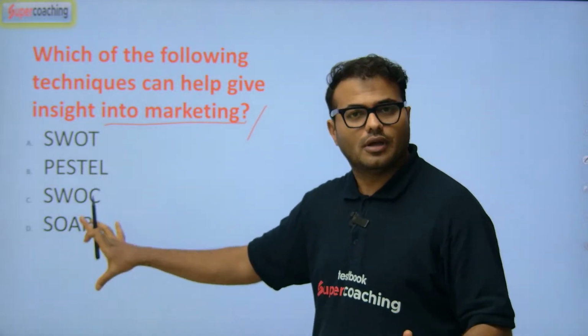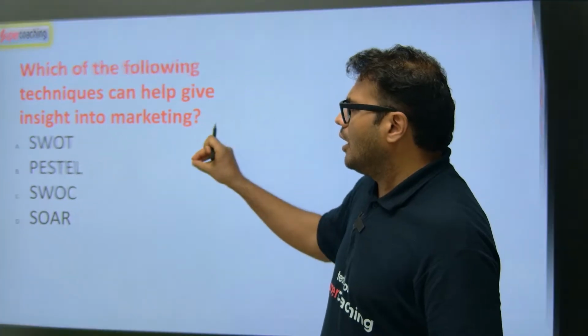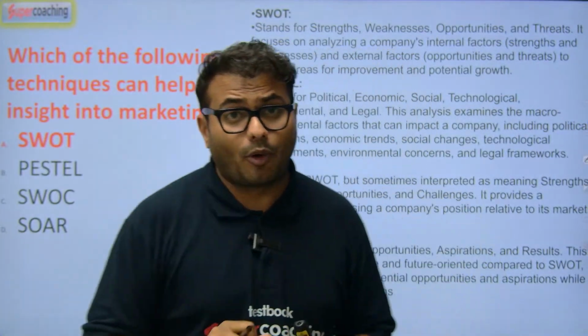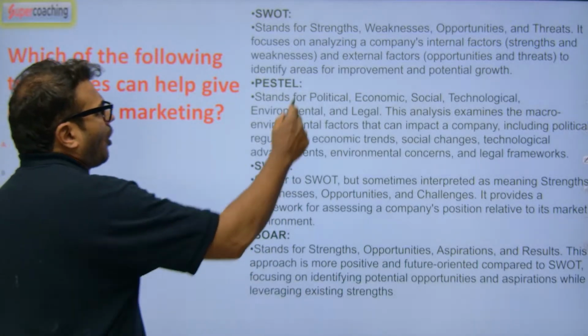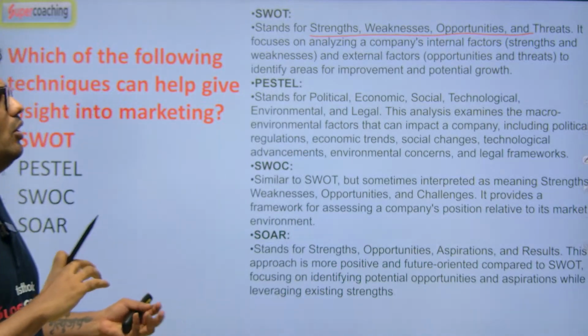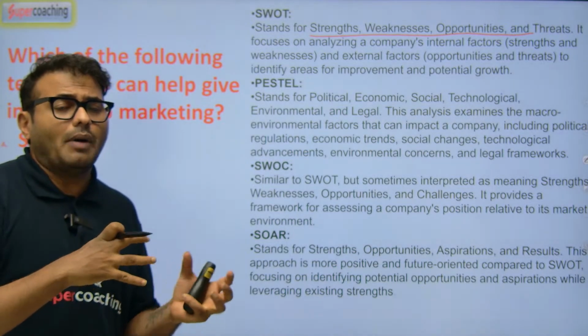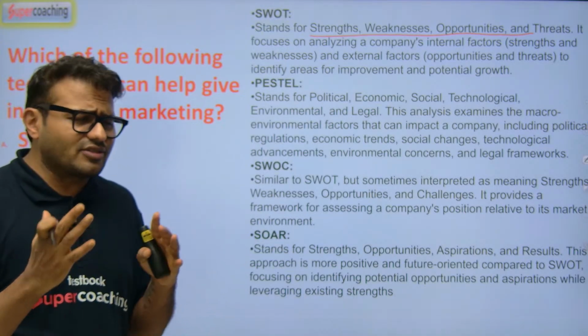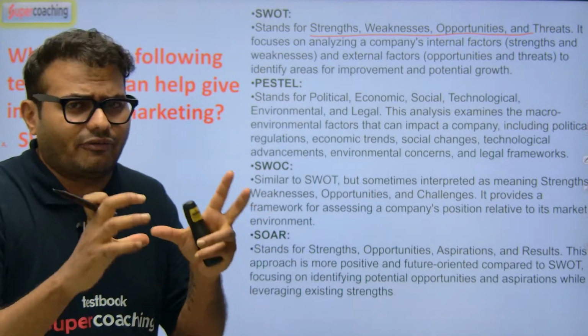But more appropriate when it comes to the banking sector is the SWOT concept, though the other options are also very important. SWOT is strength, weakness, opportunities and threats. It will give you proper internal and external factors, a very good insight into how the marketing should be done. So more relevant will be SWOT.